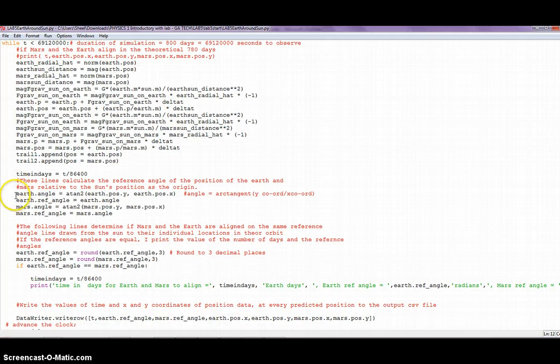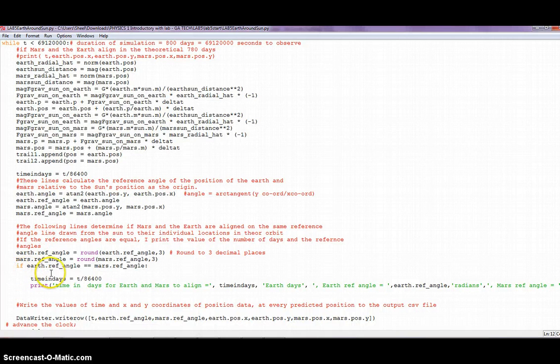I used the arctangent function because if you draw a position vector from the origin, where the Sun was placed, to the individual planets, Earth and Mars, you form a right triangle and can compute the reference angle of that planet with respect to the positive x-axis by taking the arctangent of the ratio of the y-coordinate to the x-coordinate of the position data of Earth and Mars respectively.